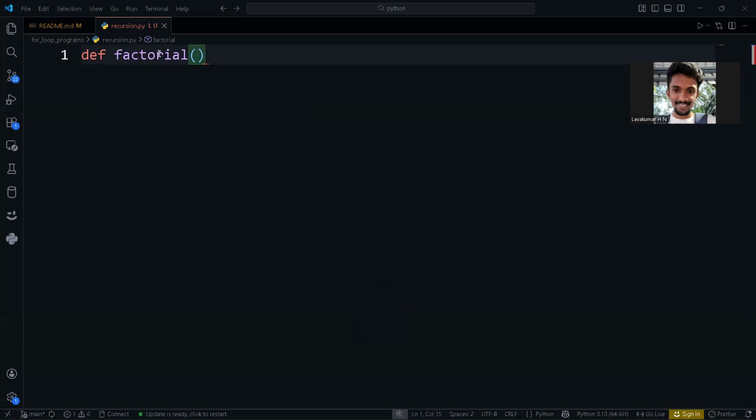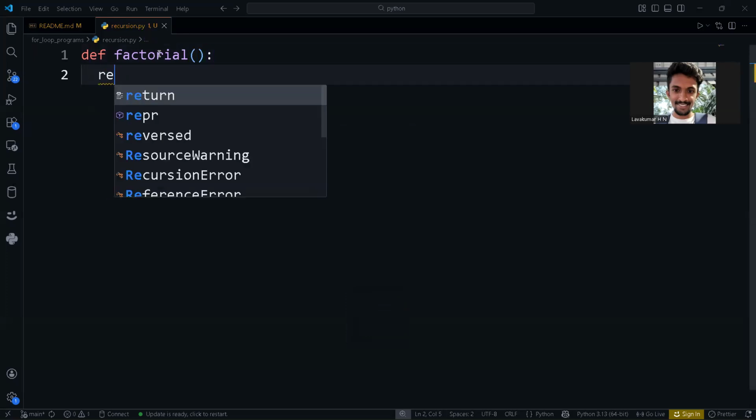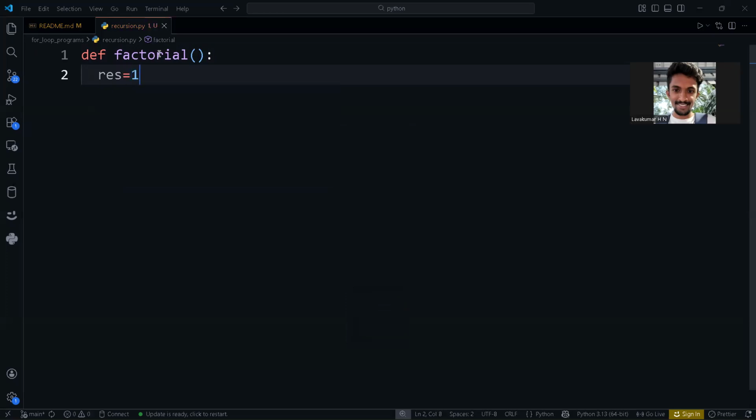According to our definition of recursion, I need to call it again and again. But first, the normal factorial program is simple. You will have a result variable, which you will keep as one.